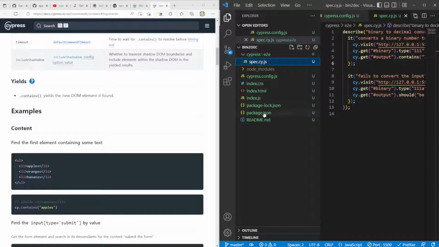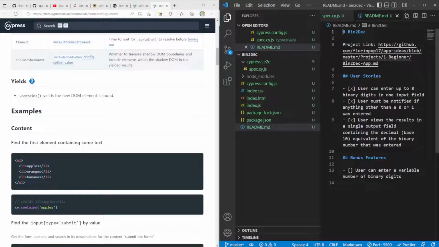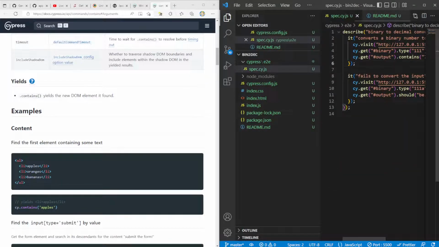Or if we go back to our README here, right? We can enter 8 binary digits. We're notified if it doesn't pass the regex. We can see the output or an error message. We can also enter a variable number of digits. And we also added unit tests using Cypress, where now we can run the test runner. We can open it up, see it actually happen in real time. So this is all very cool.